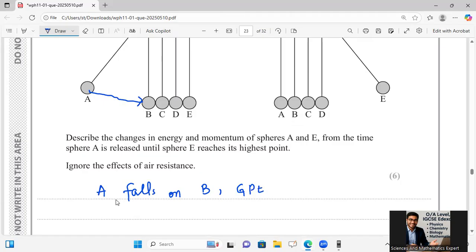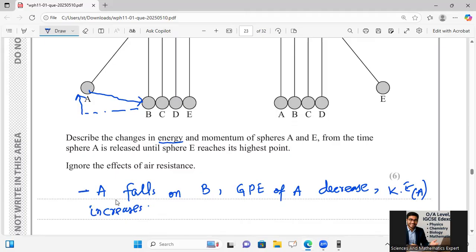Gravitational potential energy of A, due to the height difference, is going to decrease, and the kinetic energy of A increases, with which it is going to collide with B. As he said, explain in energy.